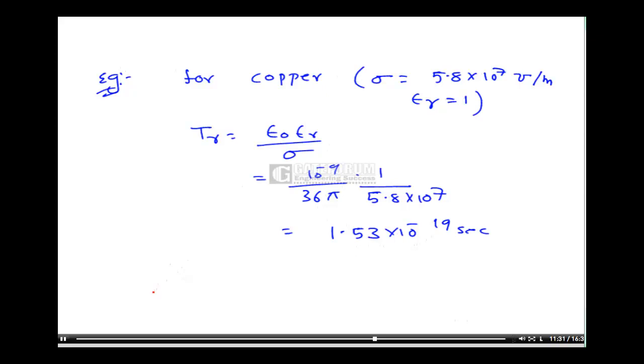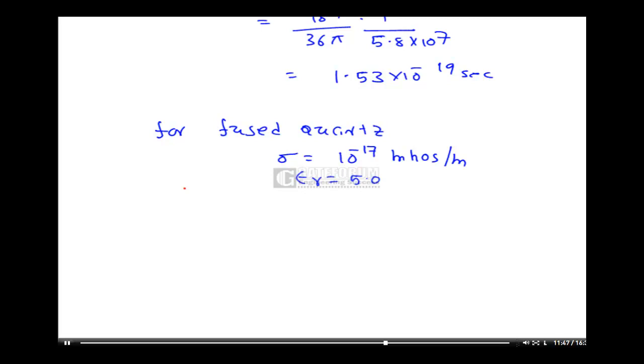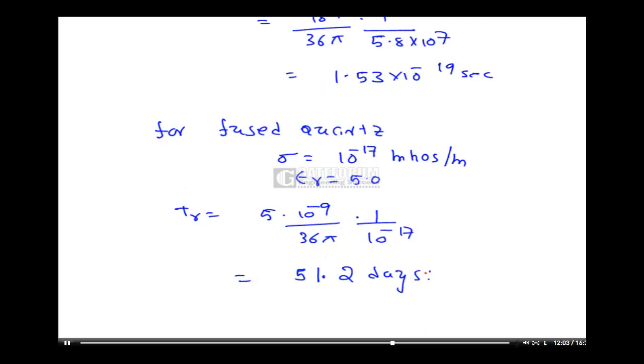If you calculate the relaxation time, 5 into 10 power minus 9 by 36 pi, into 1 by 10 power minus 17, and convert it into days, you will get approximately 51.2 days. That is a very large relaxation time. If you introduce some charge, it will take 51.2 days to reduce to 36.8% of its initial value for quartz. So that's why I say quartz is an insulator.